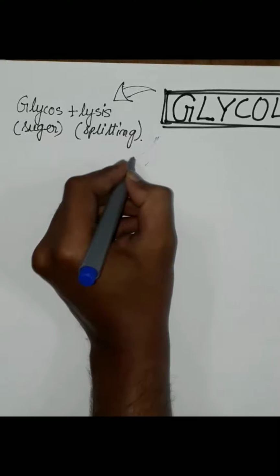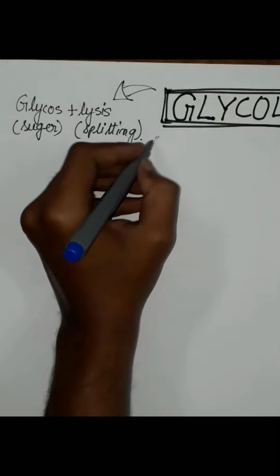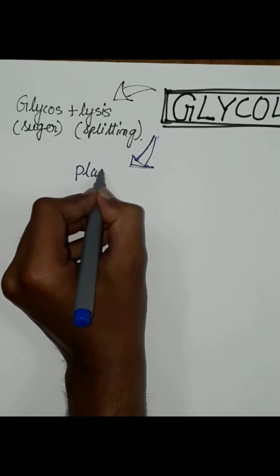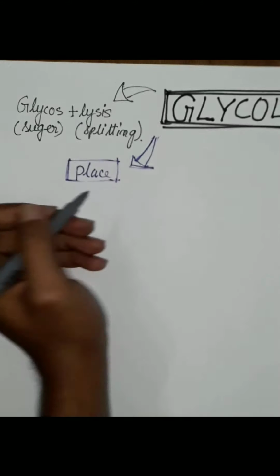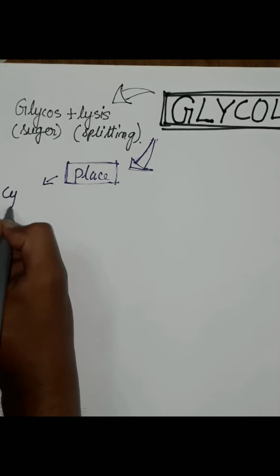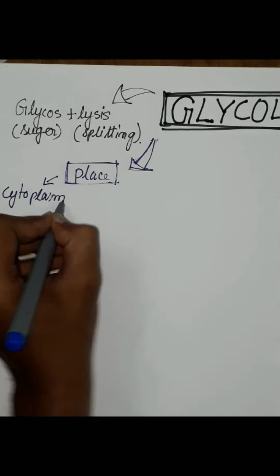Now we will discuss the place of glycolysis, where glycolysis takes place. The place of glycolysis is the cytoplasm of all living cells. Yes, glycolysis takes place in the cytoplasm of all living cells.